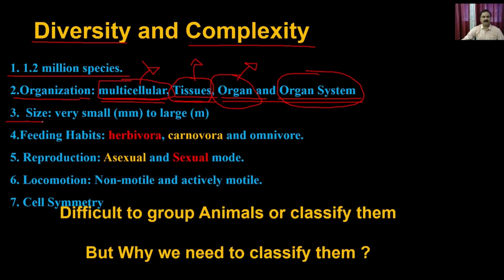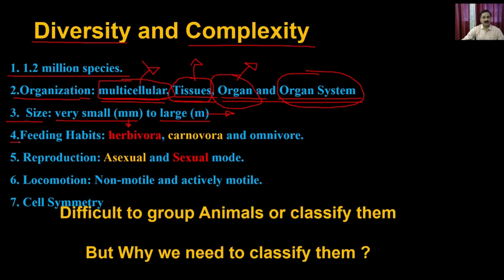Then their size varies from very small to very large. For example, you can have animals even in the millimeter range, or you can have animals as big as in the meter range. In the millimeter range, you can have very, very small animals like ants, or even smaller than the ant. Whereas you can have very large animals like blue whales and all other kinds of big animals like dinosaurs and all other things.